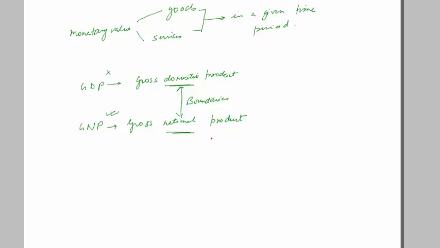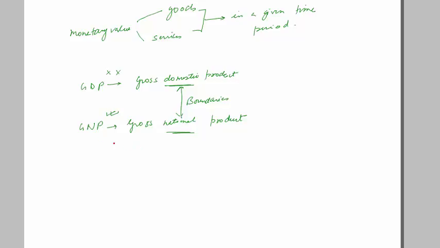Similarly, suppose a software professional goes to the US and works in a US company, and sends back 1 lakh rupees every month. That 1 lakh rupees will not be a part of GDP, but it will be a part of GNP.